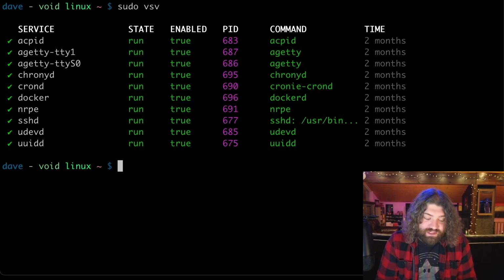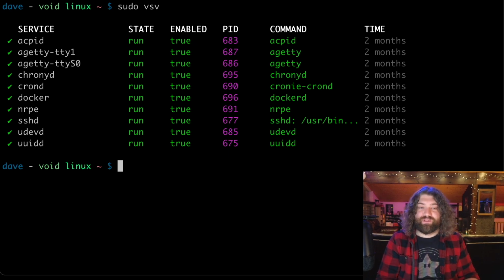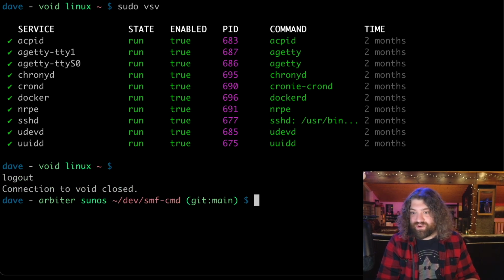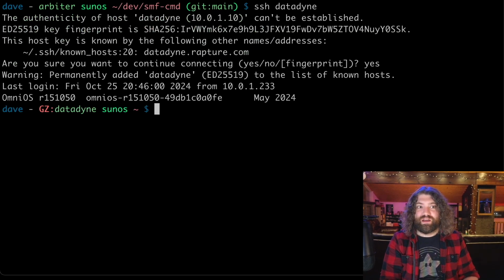I can build zones instead of containers. Zones are like containers, similar concept. It feels weird saying that, but yeah, you can think of zones like containers, and then I can run hardware virtualization on top of it. So this Void VM is running on my server. Arbiter is running on the server. If I log into the hypervisor, I can log into the bare metal itself.